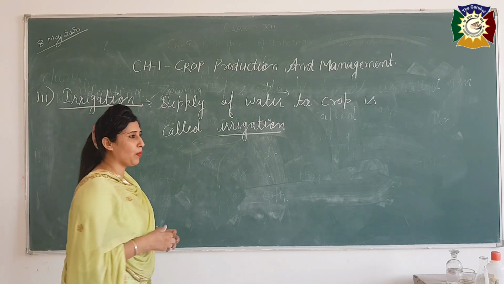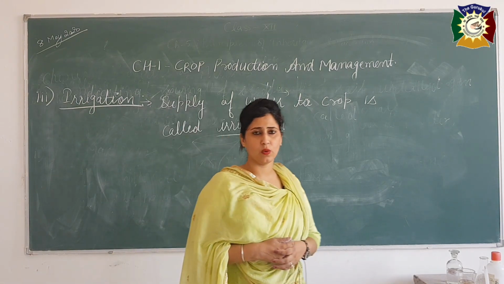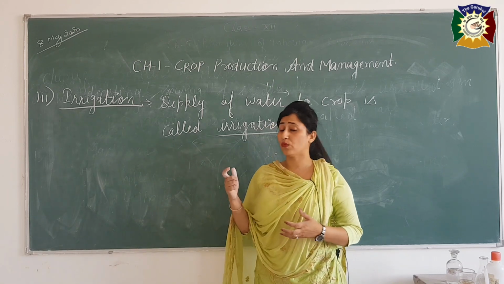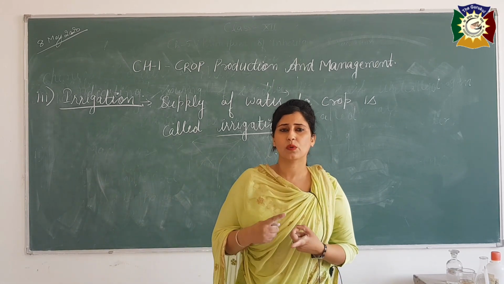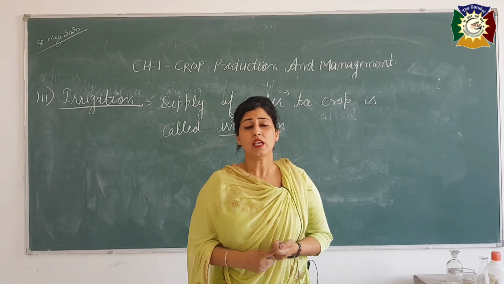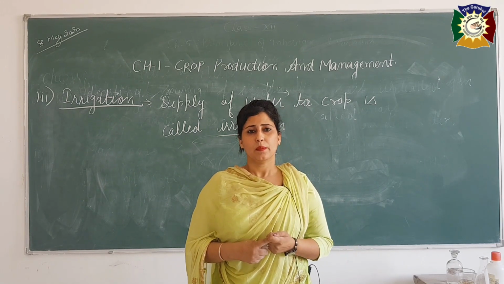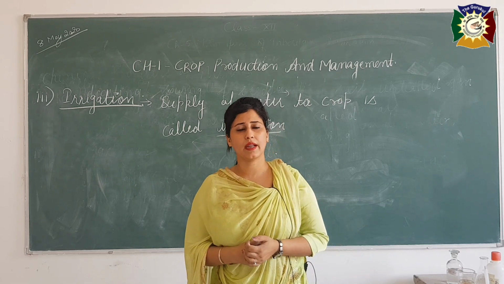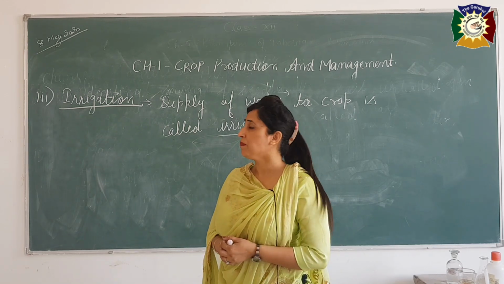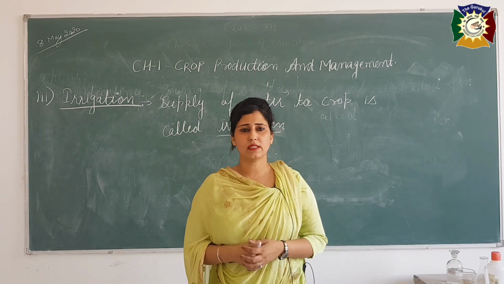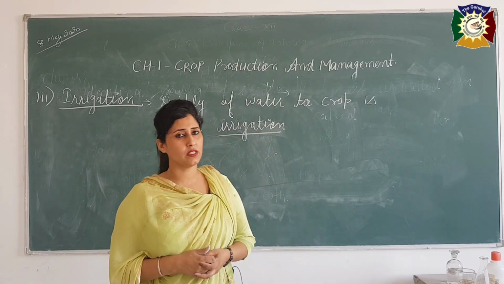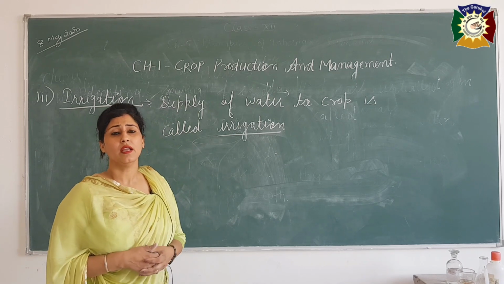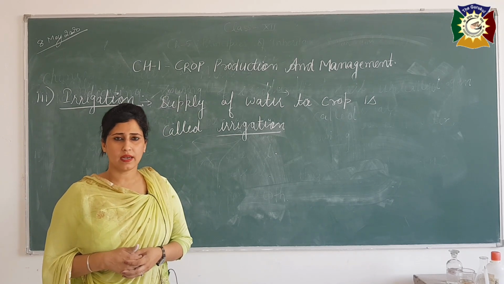We know very well that we have many sources to irrigate the crop. The sources of water are many, like lakes, rivers and ponds. So we have many sources from which we can draw the water and easily irrigate the crop. And nowadays the submersible and tube well system is there. It is quite easy for the farmer to irrigate their crop in very little time.